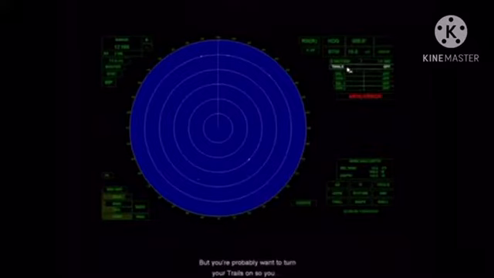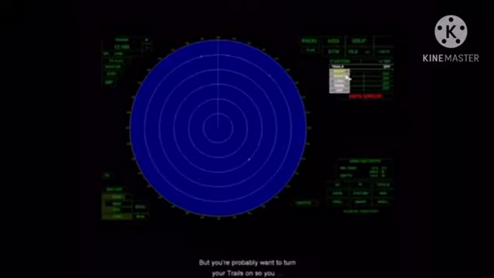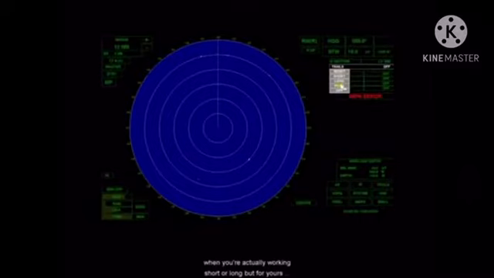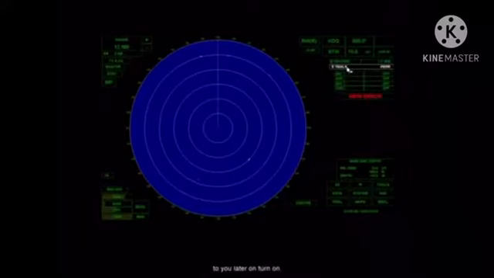But you're probably going to want to turn your trails on. So you click on that, and there's short, long, and permanent. In practice, you'll probably be using short or long when you're actually working. But for your first lab, maybe we'll have you put it on permanent so that you can see the entire history of motion. That will make sense to you later on. Turn your trails on. It's a very useful tool.